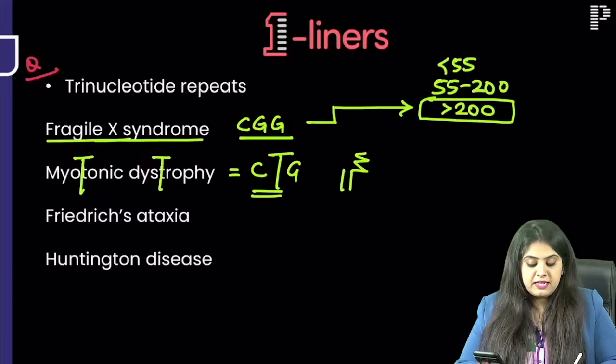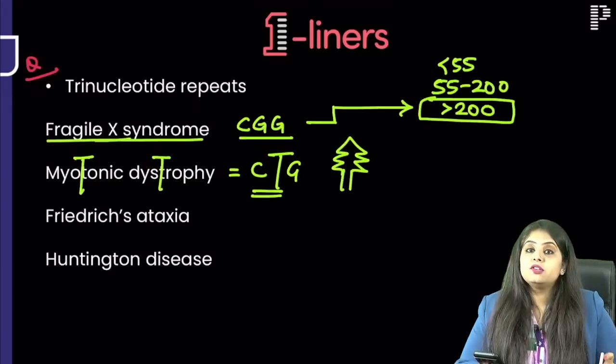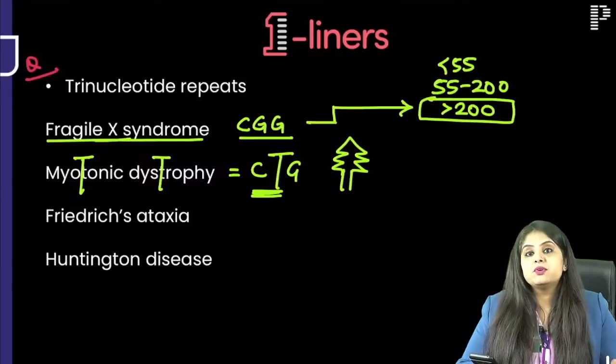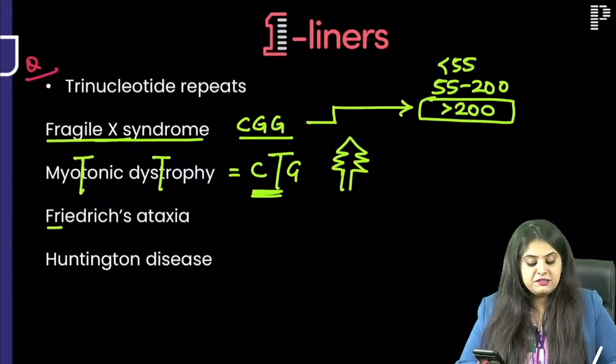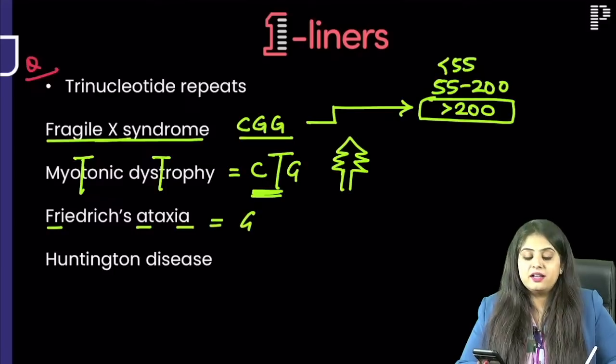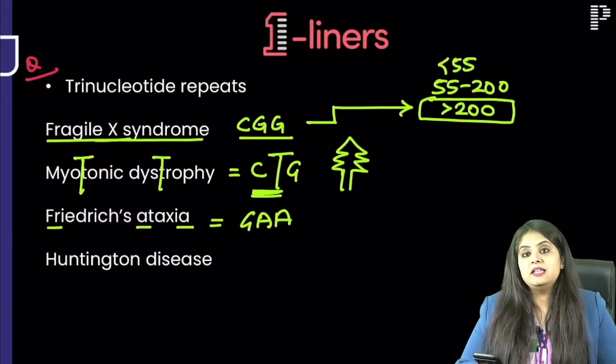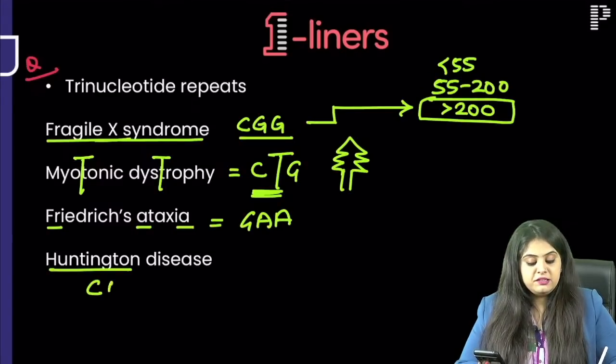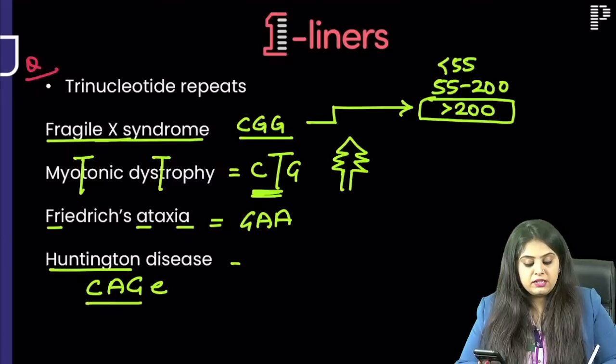So very perfect time as Christmas is coming up. Christmas tree cataract is seen in myotonic dystrophy. What about Friedreich's ataxia? That is going to be GAA repeats. And what about Huntington disease? What are the repeats going to be?